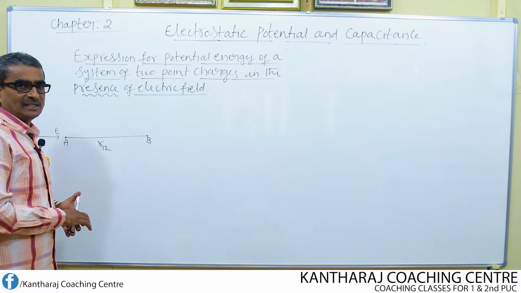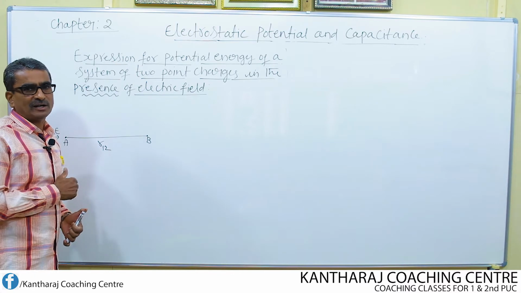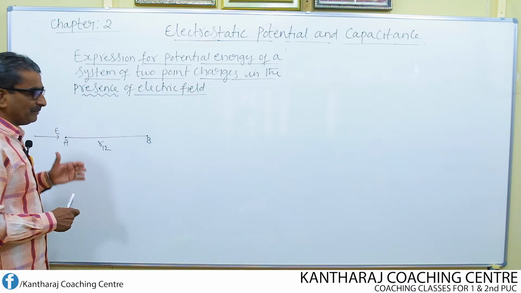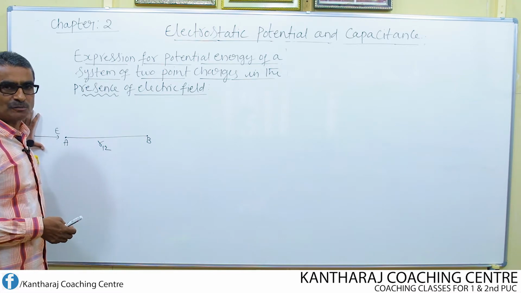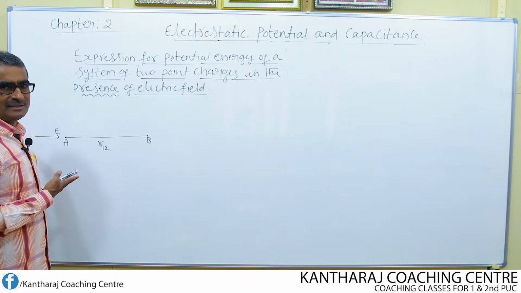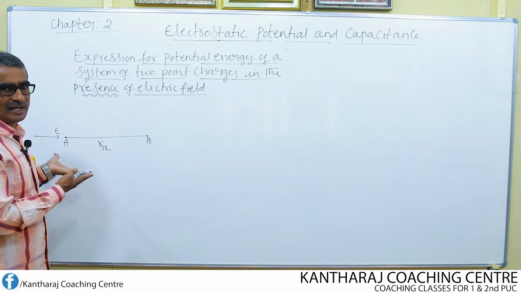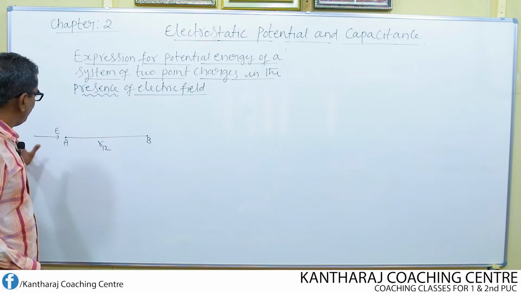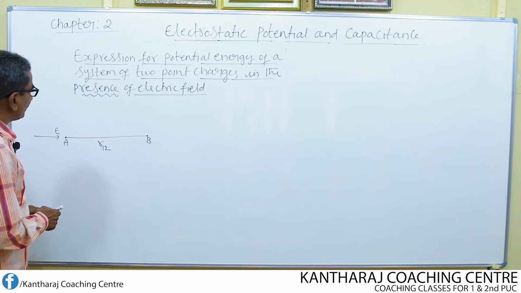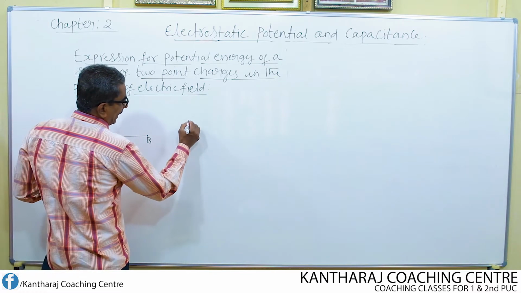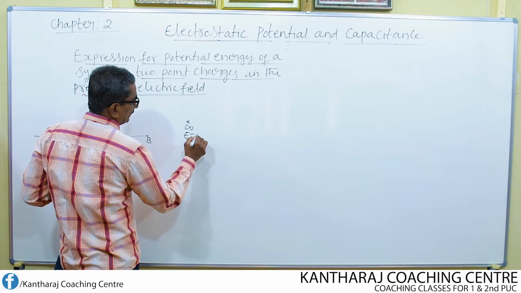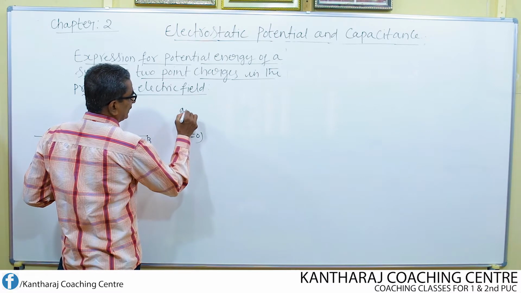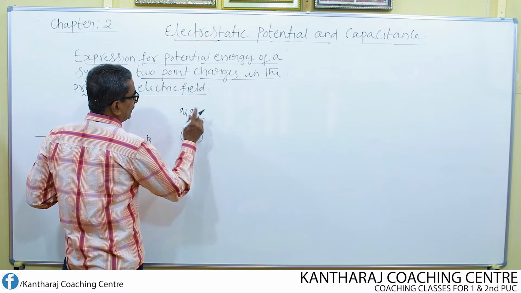But how does this electric field arise? We have to imagine that there is some charge kept on this side, or there may be a charged body due to which an electric field is existing here. Electric field by itself does not arise. There must be some external source to produce the electric field. That is nothing but either a charge or a charged body, because of which the field is existing here. Once again, I imagine at the point of infinity where electric field equals 0, two charges are kept, Q1 and Q2.